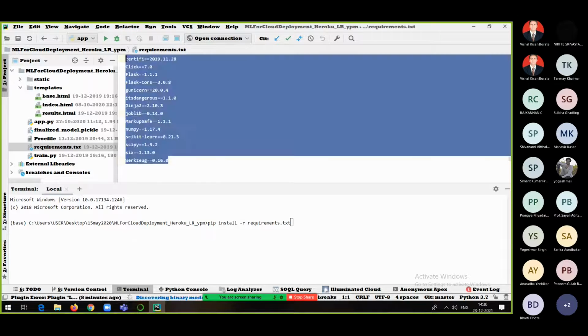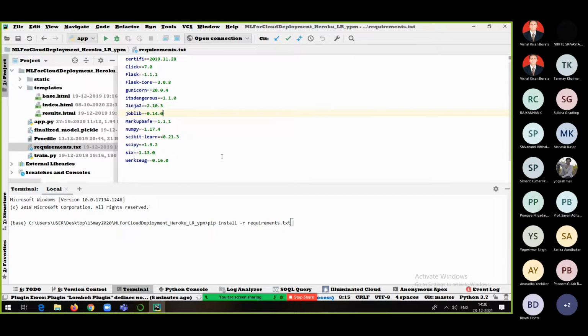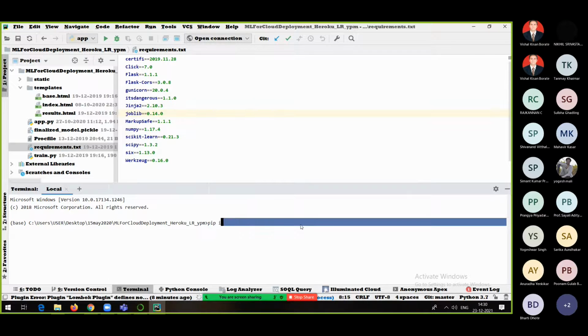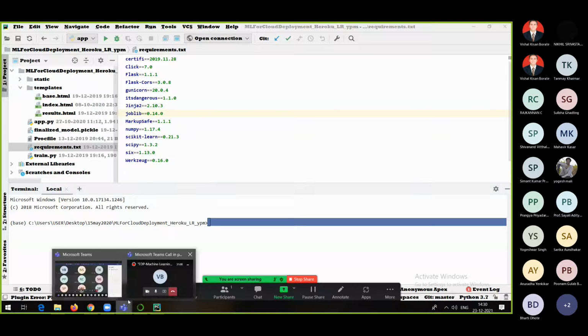So what will happen because of this? You don't have to go and install all the packages individually. Just go and run that particular command, and that's it. Once that is done, now how to run this particular project, everyone, just check it out.